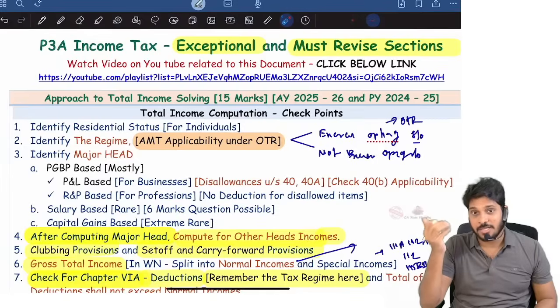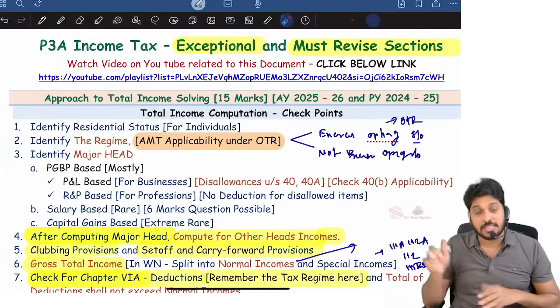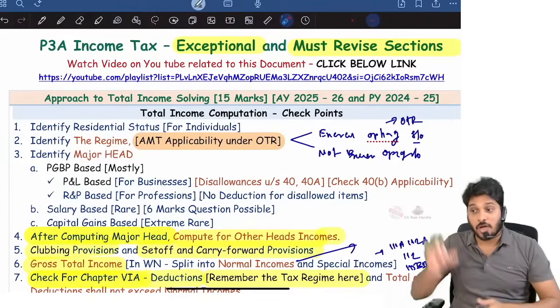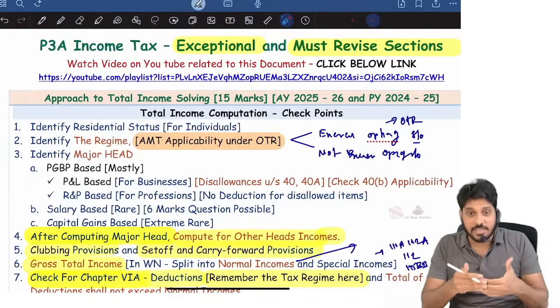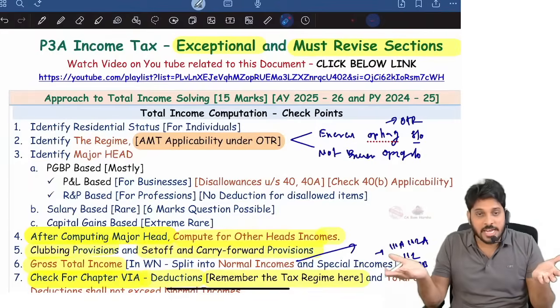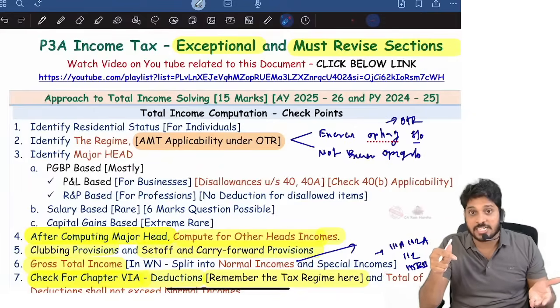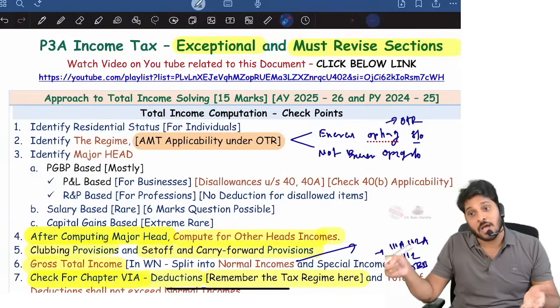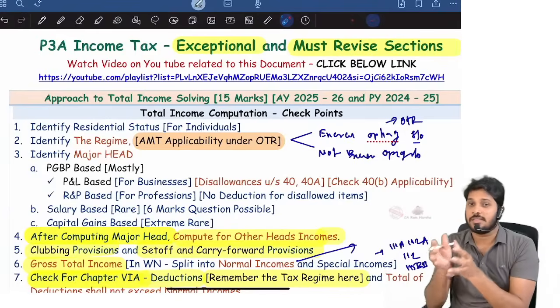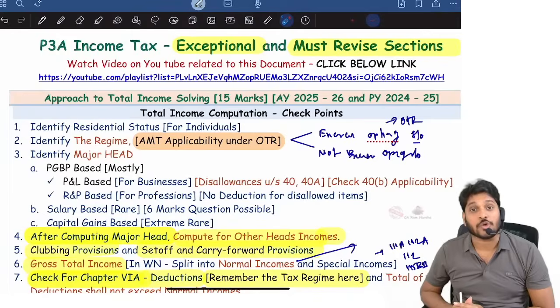Yes or no? When you're claiming in AMT, the 35AD deduction we will not consider. So on the capital expenditure, the 35AD deduction we are adding back. So we are not claiming any 35AD deduction on a capital expenditure. On that, when you're not claiming 35AD deduction, you can automatically claim depreciation. So notional depreciation, reduce it. Then what you will get is called the adjusted total income.